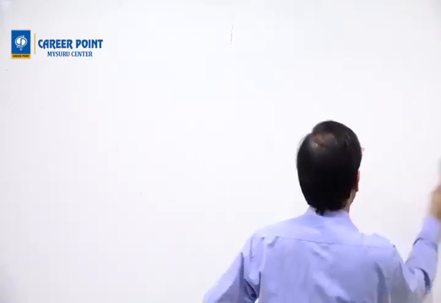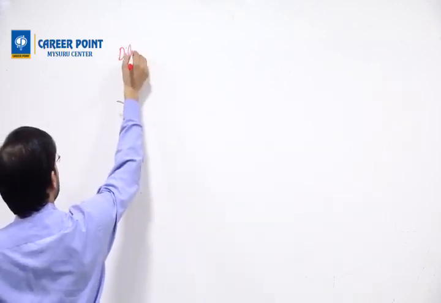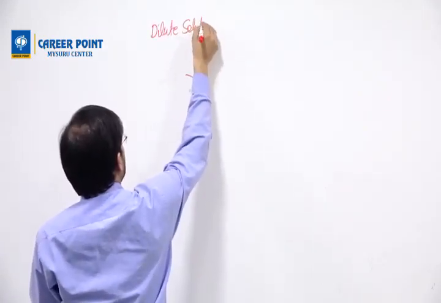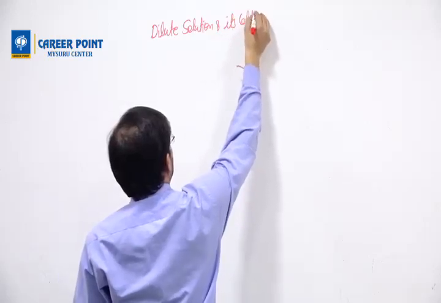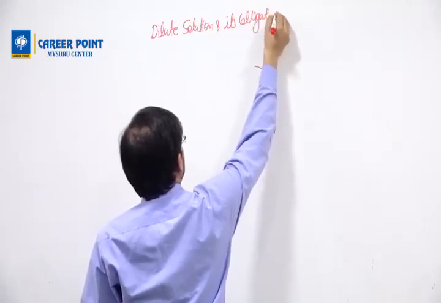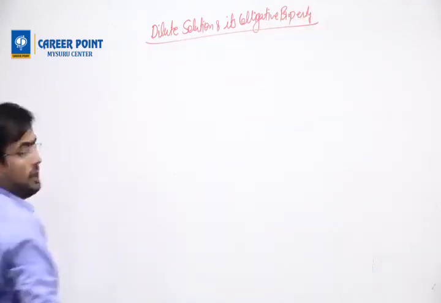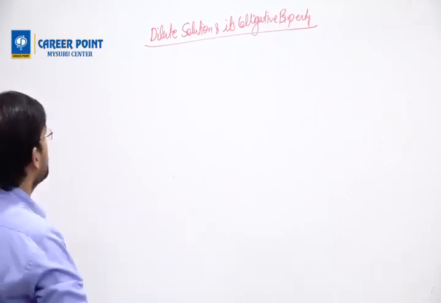As you know, today's topic is solution. Today's topic is solution, right? So while we're talking about solution, our chapter name is dilute solution and its colligative property, right? That is our chapter name.